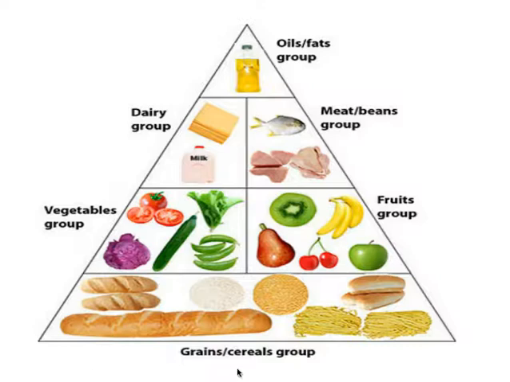At the bottom of the pyramid, there is the carbohydrates group, and it includes different kinds of food like bread, rice, pasta, cereals, and others. And then comes another important food group, which is the vitamins and minerals. We can find vitamins and minerals in fruits and vegetables.